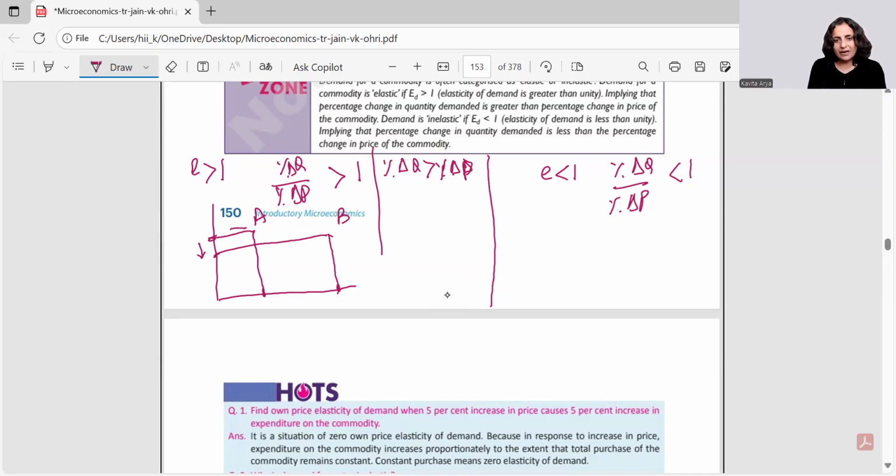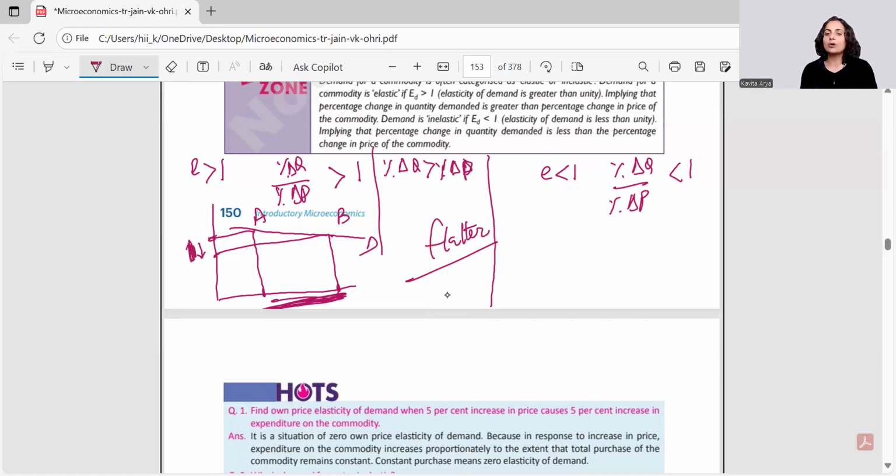So what's the demand curve? It is a flatter demand curve, and that's how you have to learn that greater elasticity means a flatter demand curve. How do we get to know? By seeing in the picture that quantity is showcasing a higher change and price is showcasing a lower change.